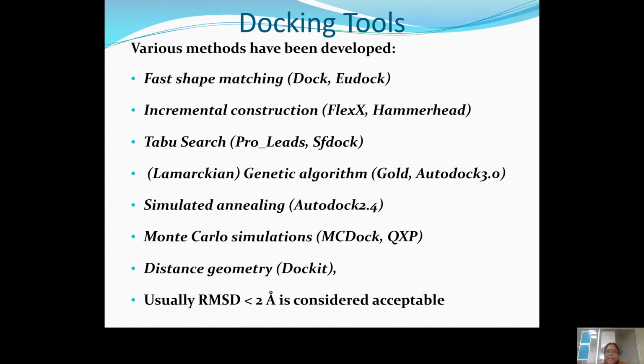Basically this slide tells you the different docking tools that are available to us. The first one is fast shape matching docking. The second one is incremental construction. The third one is tabu search. And last, which recently everyone in our research community is using the most, are the genetic algorithm and simulated annealing, which are basically used by the recent versions of AutoDock, Monte Carlo simulation, and distance geometry. As per the threshold of the RMSD, it should be less than 3, or ideally nearer to 0.